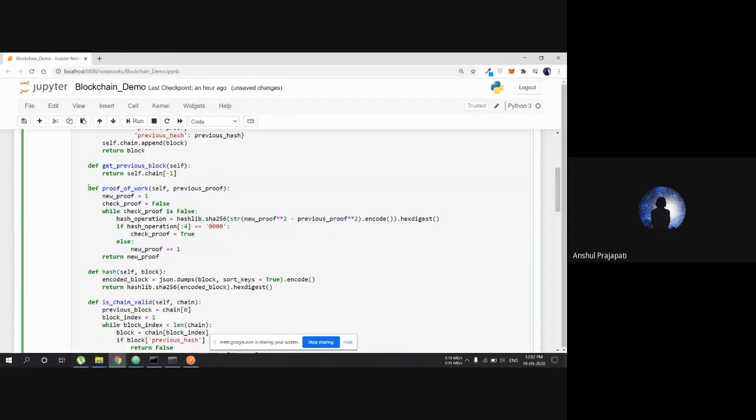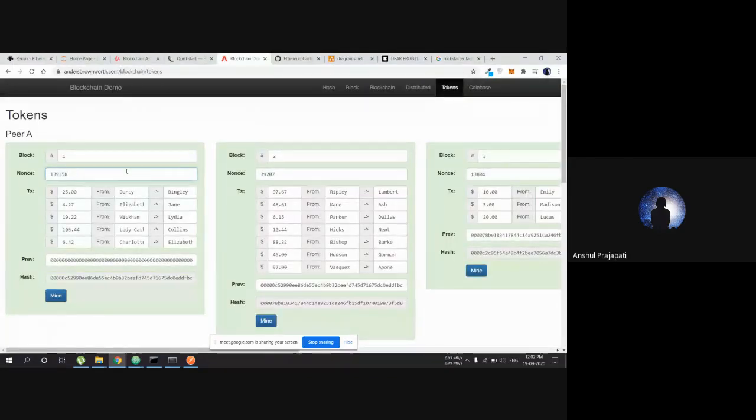And what is the main idea behind it, or why are we using proof of work? Because there are many players in distributed computing. Many players are participating and competing with each other to find a block, and so that nobody can corrupt the blockchain, we have to give them some difficulty level.